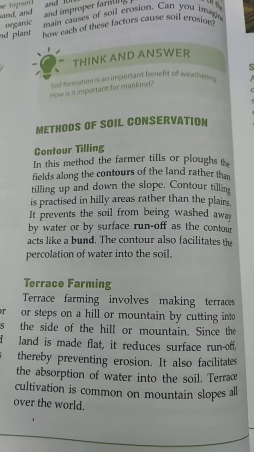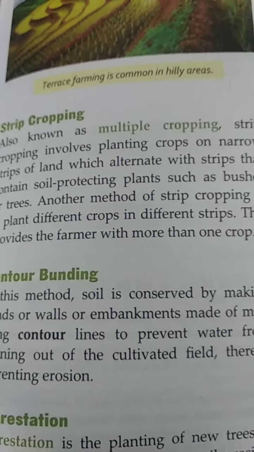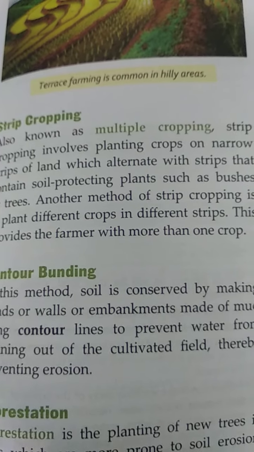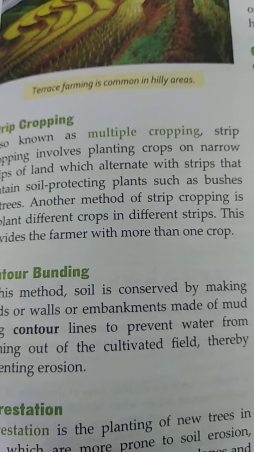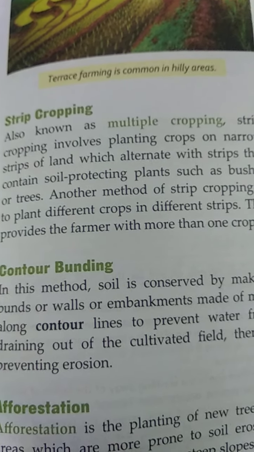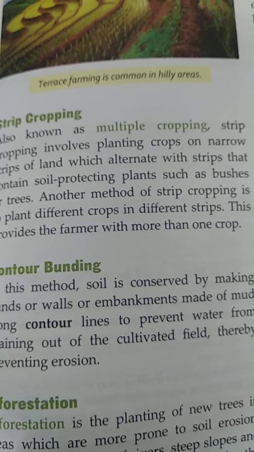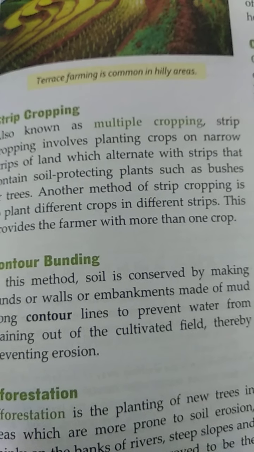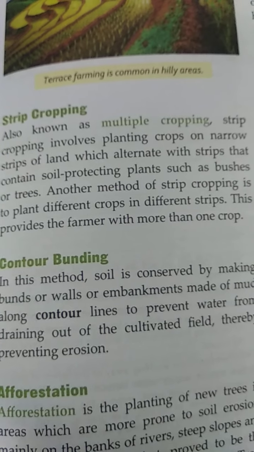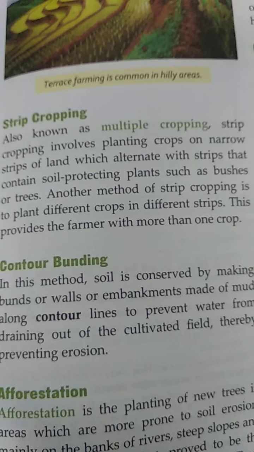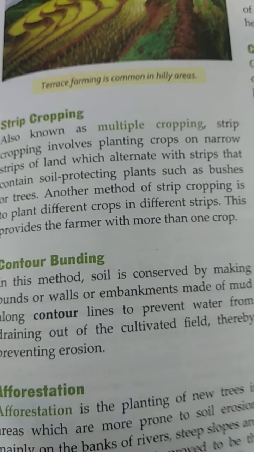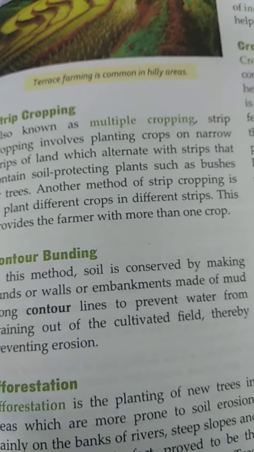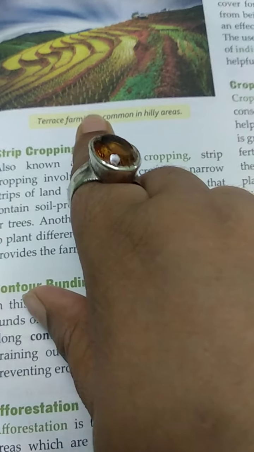Next is strip cropping. What is strip cropping? Strip cropping is multi-cropping, where crops are planted on narrow strips of land, which alternate with strips that contain soil-protecting plants, such as bushes or trees. Another method of strip cropping is to plant different crops in different strips. There are different strips. Now here is a picture of terrace farming.